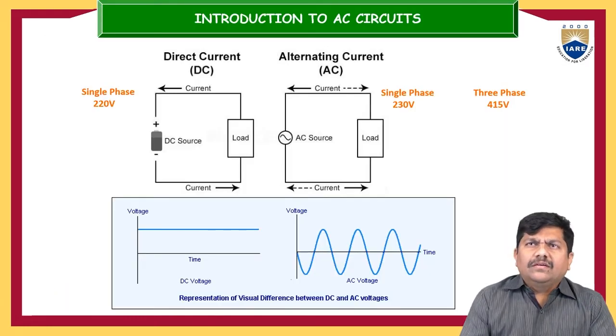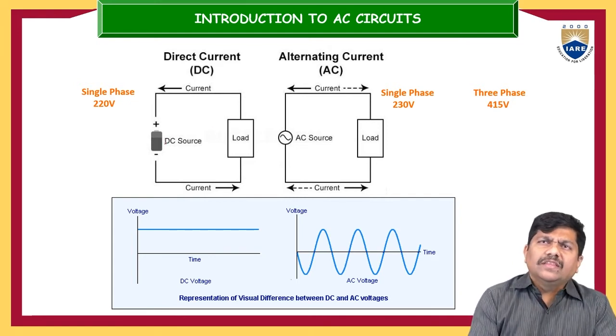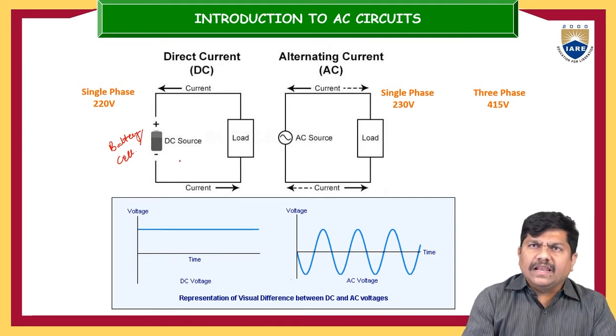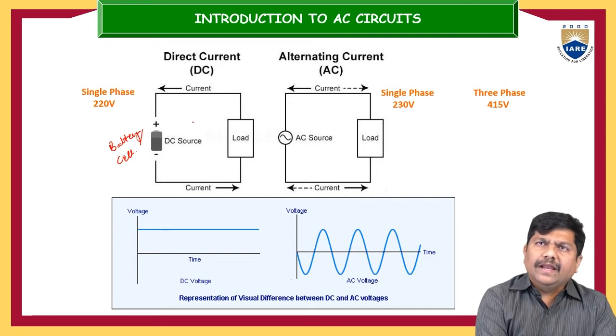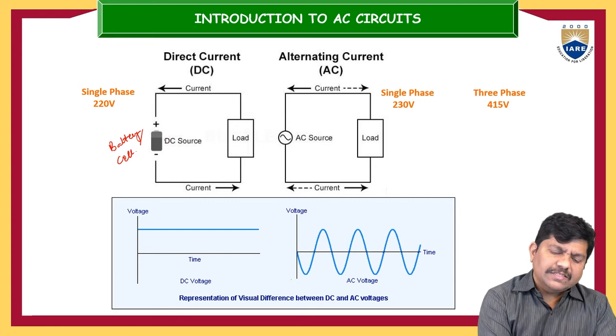So again, direct current. Suppose a load is connected to a DC source. An example of a DC source is a battery or cell. These electrical sources supply DC supply. This DC supply has only a unidirectional quantity, either voltage or current. Suppose the DC source is connected, let us assume this is the battery. This is the voltage source, it will have some voltage.